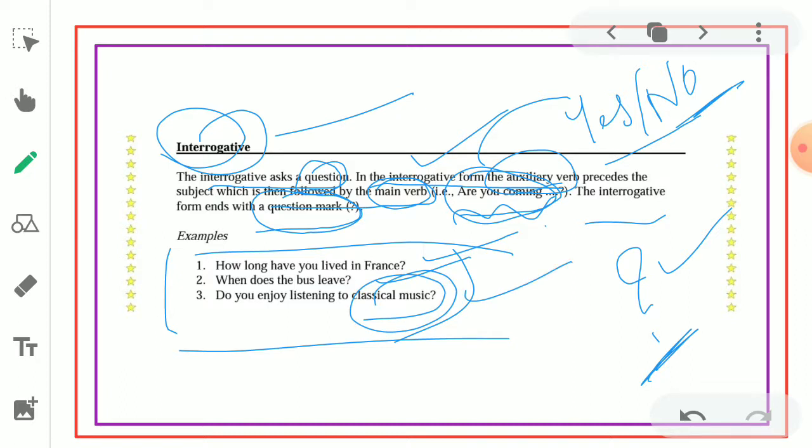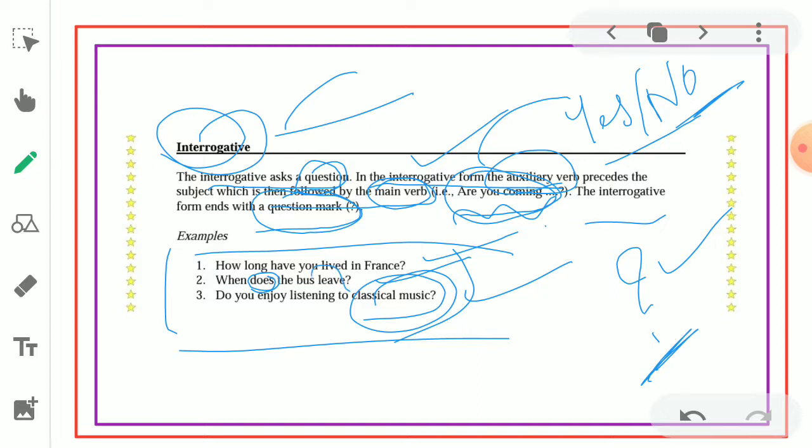So this is the way an interrogative ends with a question mark, and like explained in this definition, in the interrogative form, the auxiliary verb, auxiliary is known as helping verb, precedes the subject. Here you can notice in the second sentence, does is the auxiliary verb, and it precedes the subject, which is then followed by the main verb.